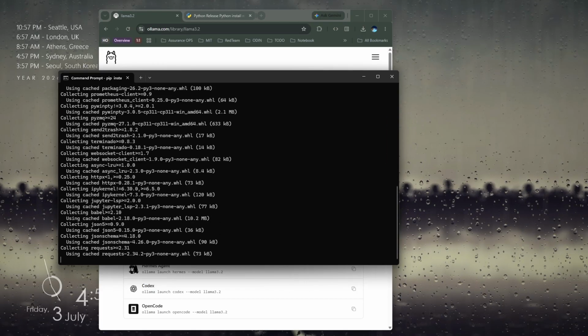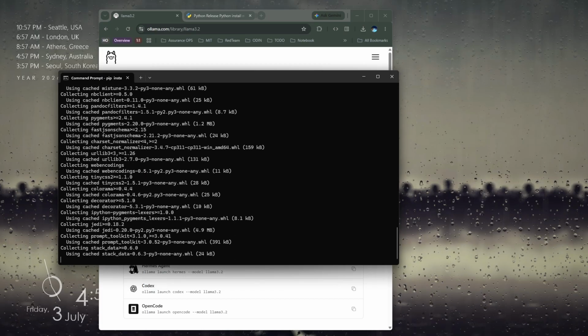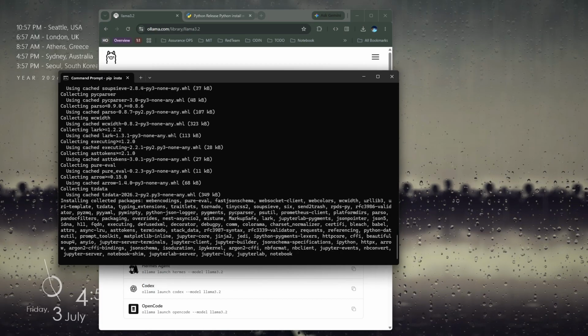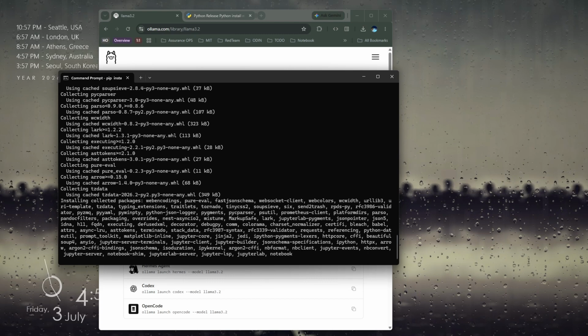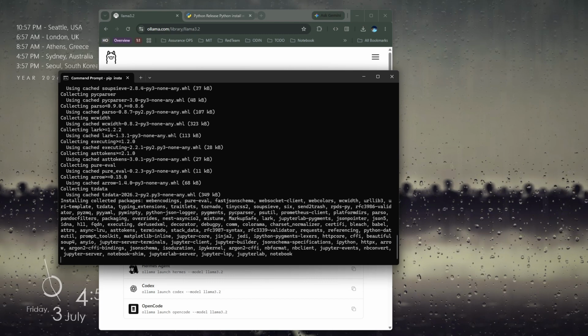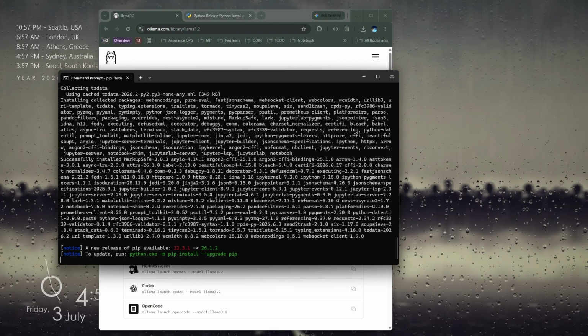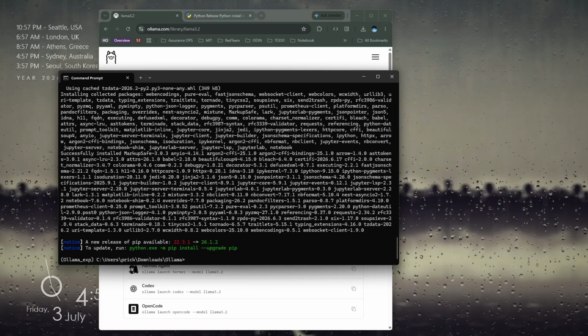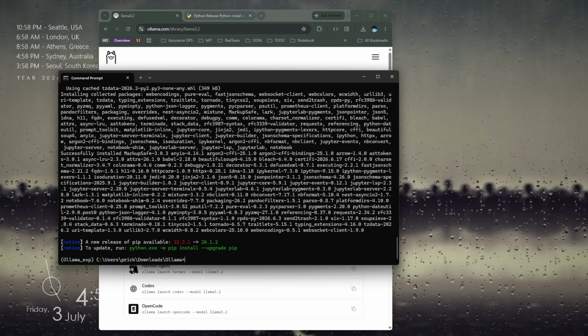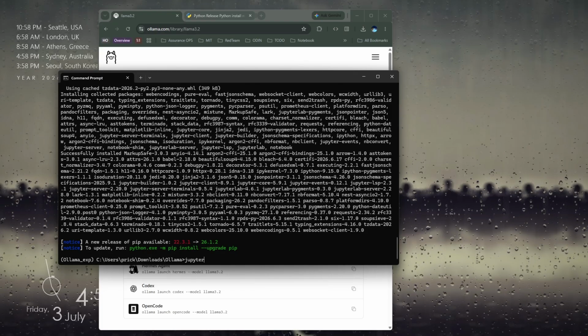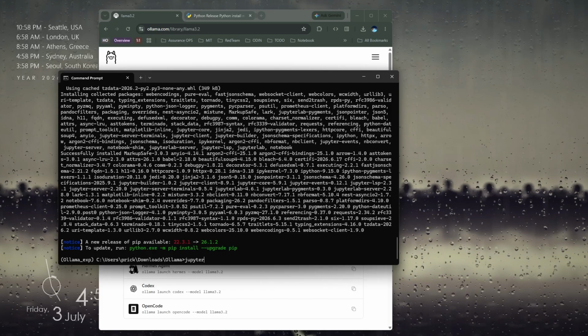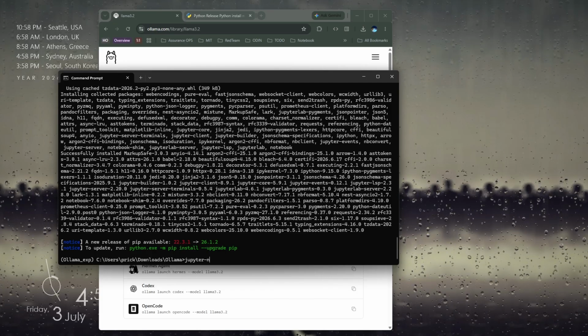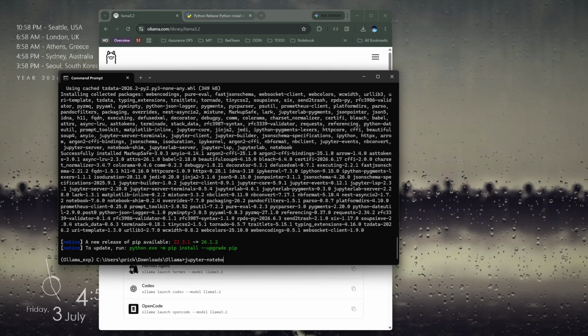Once this is completed, we will go straight into the GUI for Jupyter Notebook. The way you get into the notebooks is just go notebook.